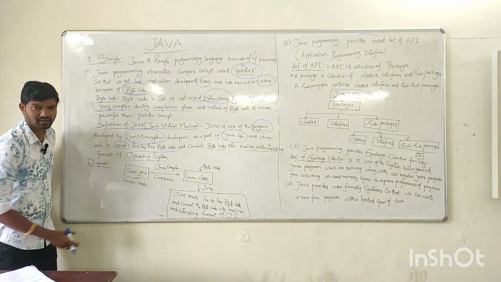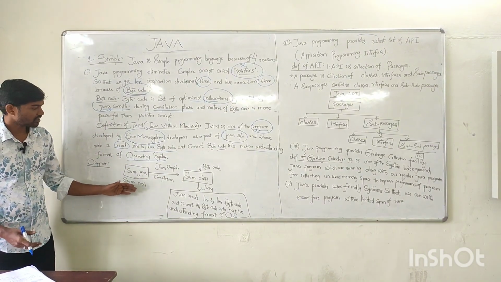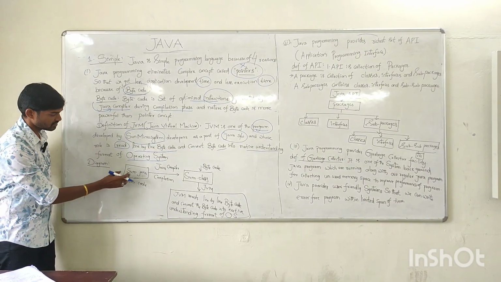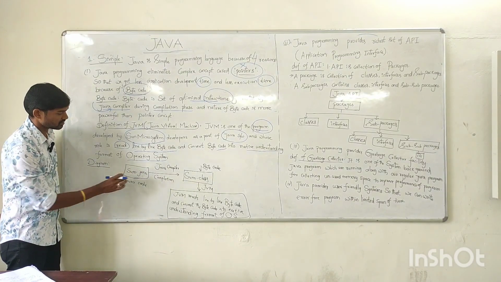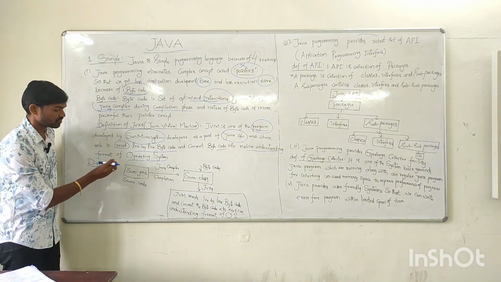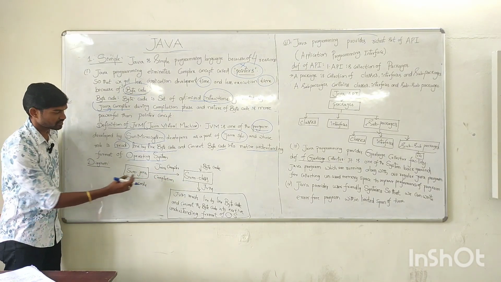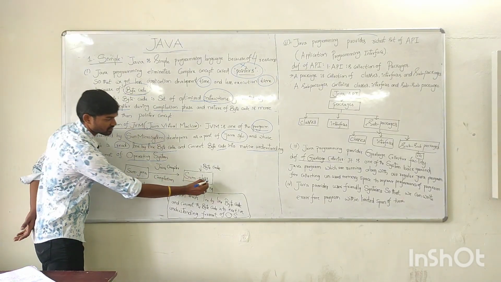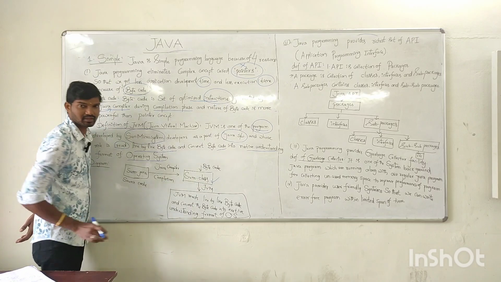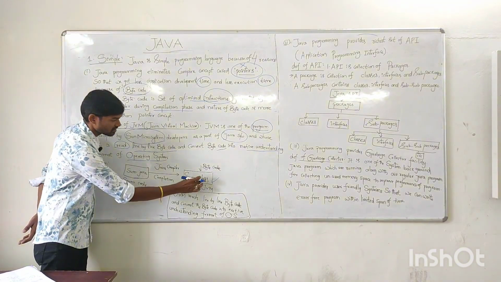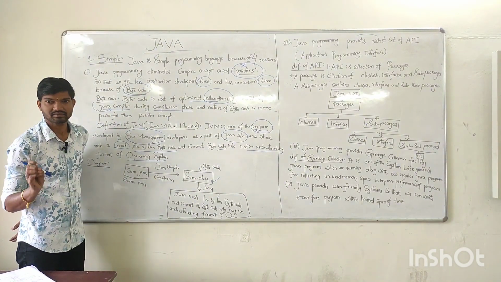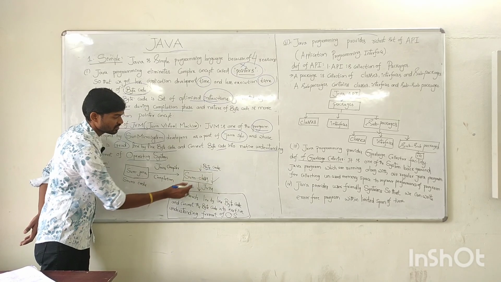So this is the simple diagram of how the JVM works. First, assume there is a program called Sum.java. After the Java compilation, a Sum.class file will be generated. This Sum.class file is called bytecode.